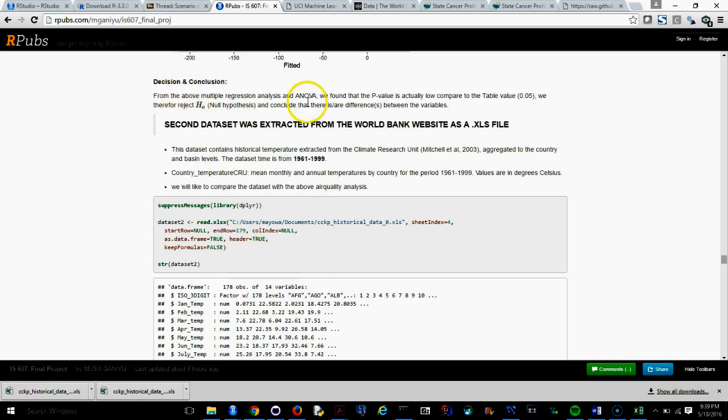From the above multiple regression analysis and alpha, we found that the p-value is actually low compared to the table values. So we therefore reject H0 and conclude that there are differences between the variables. So the second data set was extracted from there.